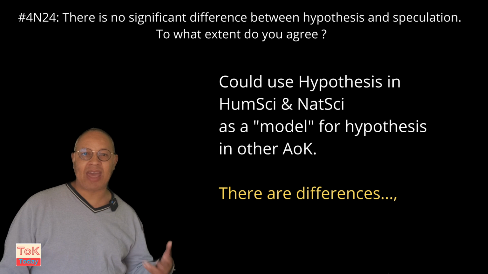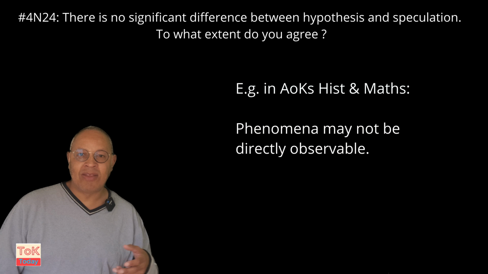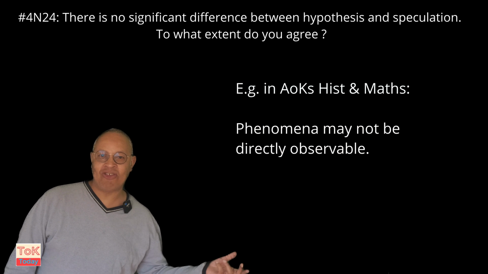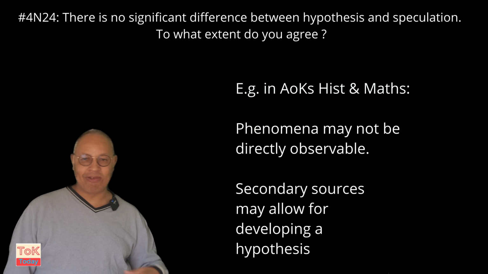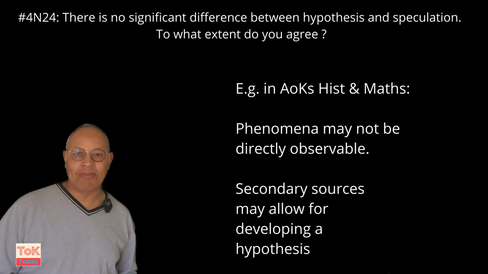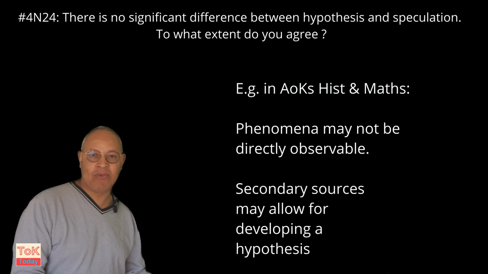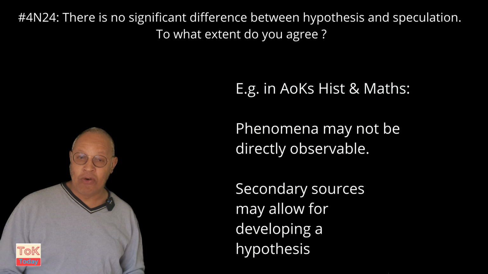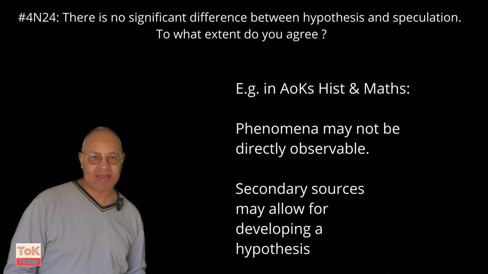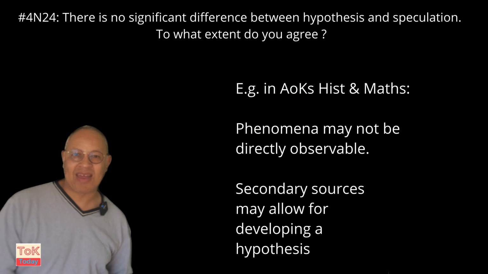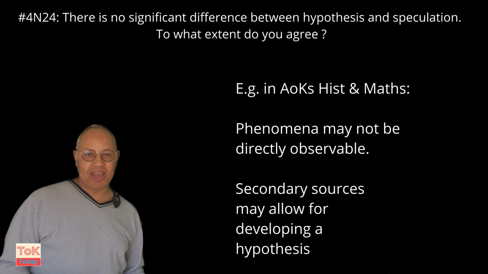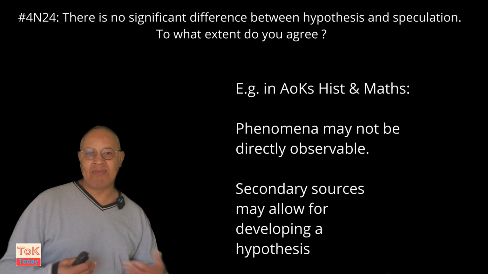For example, in AoK history and AoK maths, the phenomena being studied may not be available for direct observation, but through secondary sources or secondary modelling, the knowledge producer should still be able to develop questions about the phenomena from which a hypothesis could be formed. The process for testing a hypothesis in AoK history and maths is very similar to the sciences in many ways, maybe without the direct manipulation of independent variables in many cases.